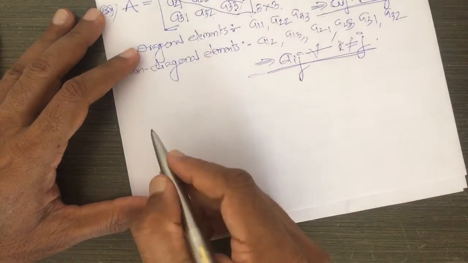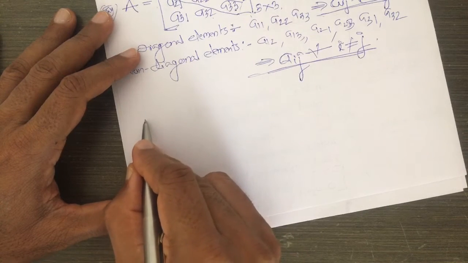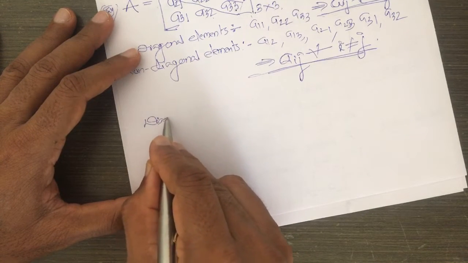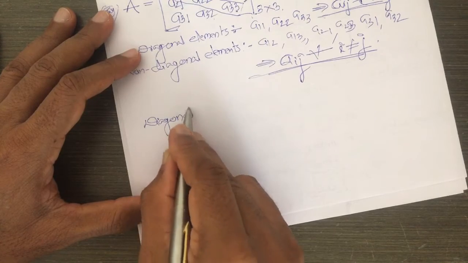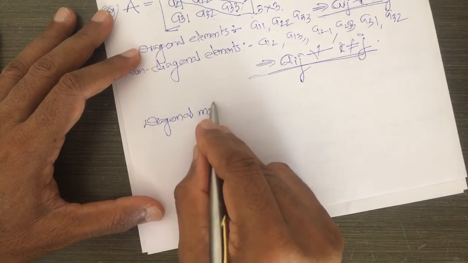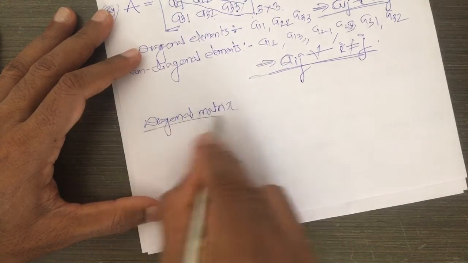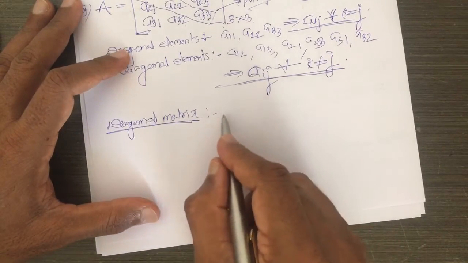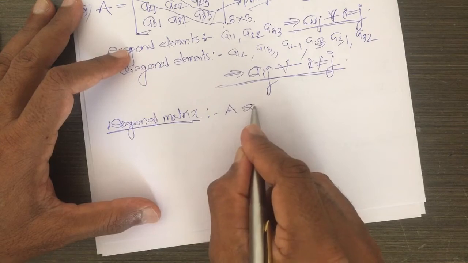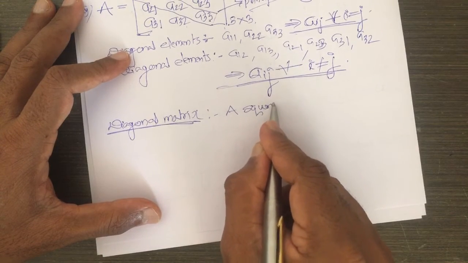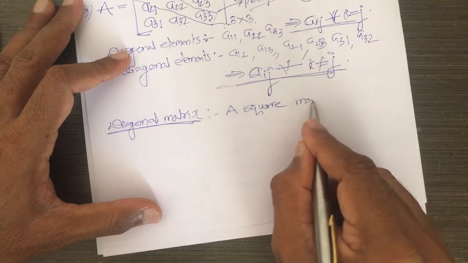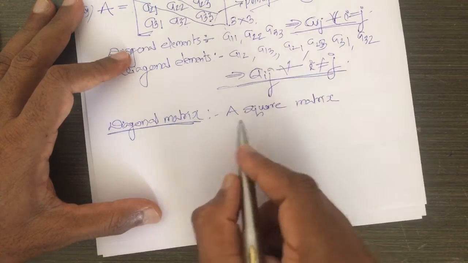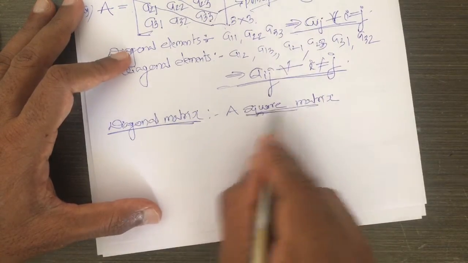After that, a diagonal matrix. Definition of this diagonal matrix: look here, very important, you have to say square matrix.